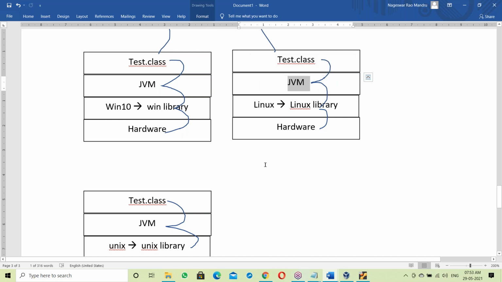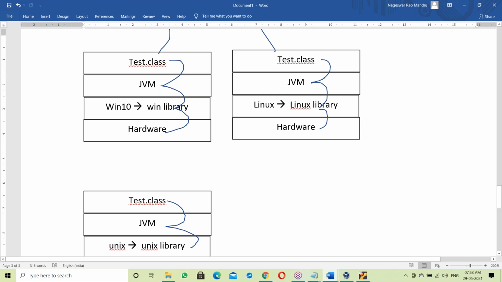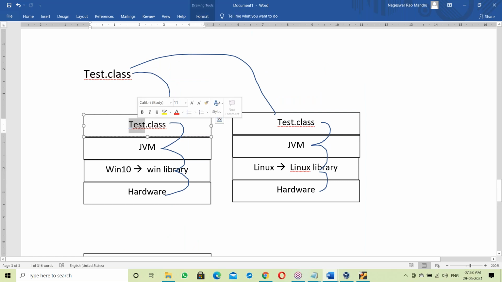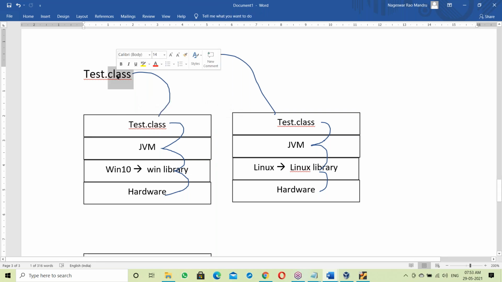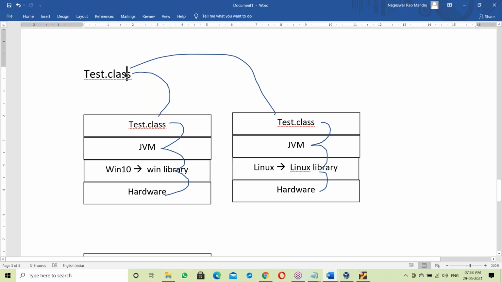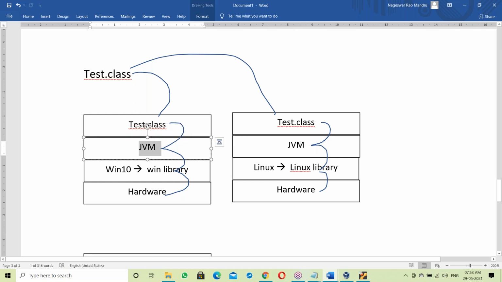Okay, fine. Next, one more very interesting point here. The tested .class file is independent of platform, right? A Java program is independent of platform. The Java .class file is independent of platform. Independent of platform means independent of these bases. So the .class file is independent of the base, but the JVM is base dependent.